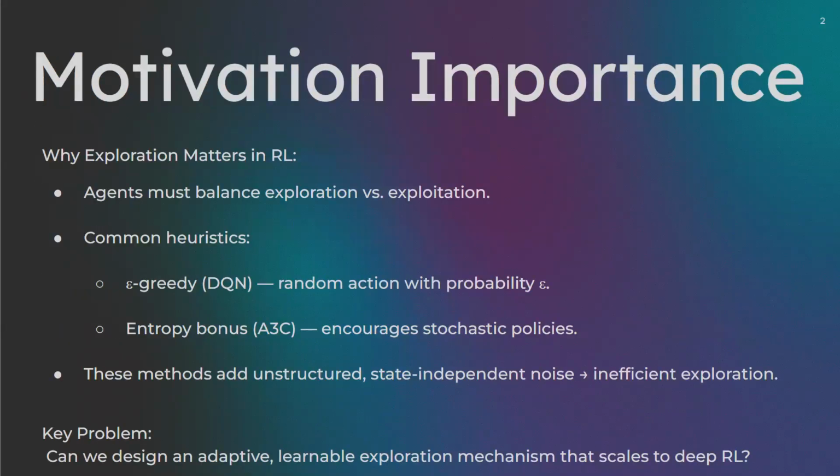Okay, let's now talk about exploration and why it really matters in reinforcement learning. When an AI agent is learning, it's always faced with two choices, either to explore and try something new or stick to what it knows. This is the main difference between exploration and exploitation. Exploration can help discover new strategies, but too much of it can cause learning to slow down. Exploitation, on the other hand, helps it stick with what works, but too much of that can lead the policy to do the same thing forever on loop. There should be a refined balance between exploration and exploitation.